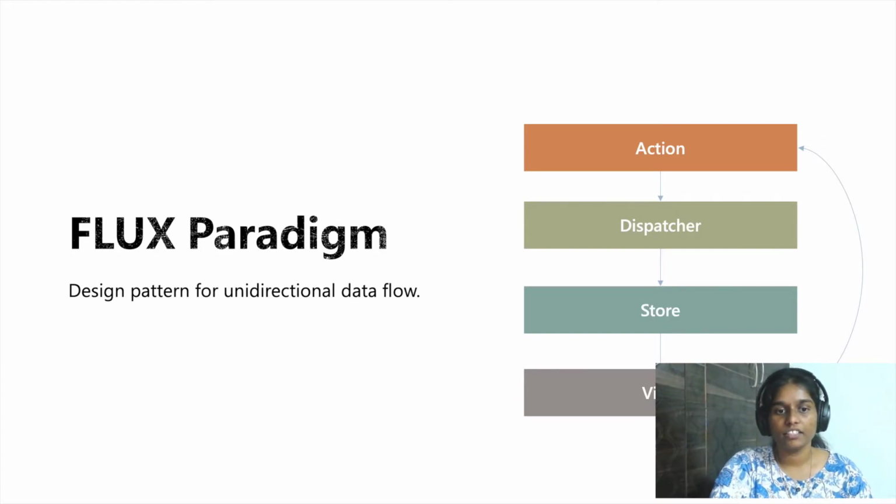The next one in our slide is the flux paradigm. Flux is nothing but a design pattern which enforces unidirectional flow for data change requests. A typical flux flow looks something like this. It starts with an action, letting the entities know what kind of state update it needs, and a dispatcher listening to this. The dispatcher has the knowledge of what to do when it receives an action, and how to update the store, and as a result, it will update the value whenever it receives an action. Once the store value gets updated, a notification is sent to the view, and as a result, the view reacts to these changes, finally displaying the updated value.